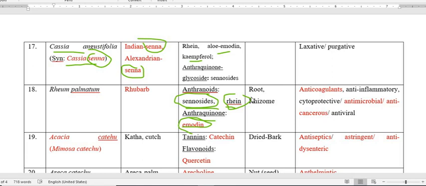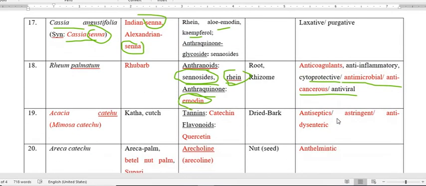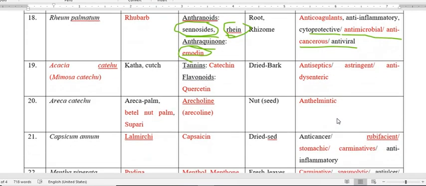Regarding the therapeutic efficacy of this plant, it is anticoagulant, anti-inflammatory, cytoprotective, antimicrobial, anti-cancerous, and antiviral. So this is all about the plant Rheum palmatum.